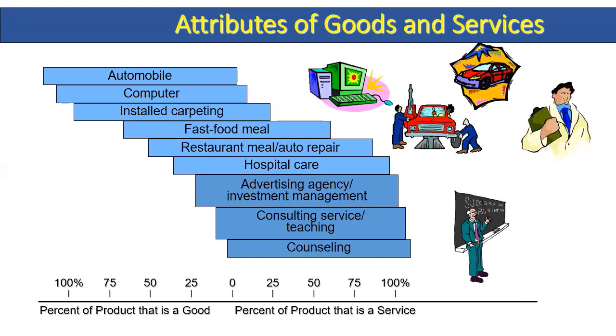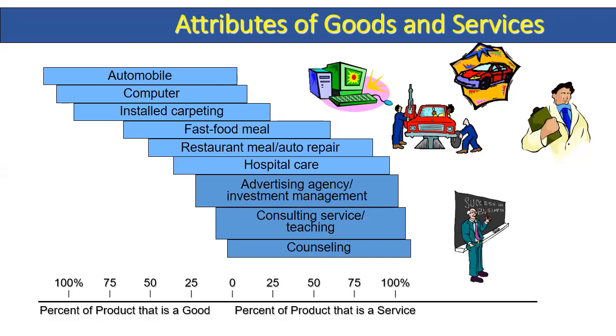For advertising and investment management, 25% is product and 75% is service. Hospital care, here also 50%, 50%. Restaurants 50%, 50%. Fast food 75% product and 25% service.